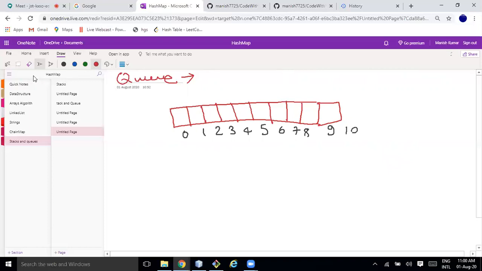This is not needed. So this is the queue. People will come and join the queue. Suppose the first guy came, he stands here. Let's say one guy came. This is the second guy. This is the third guy, fourth guy, insert.